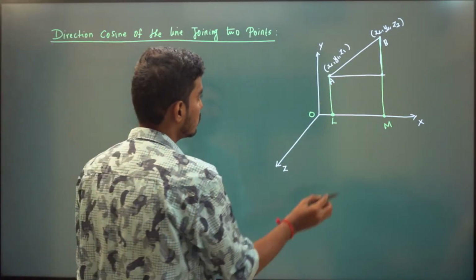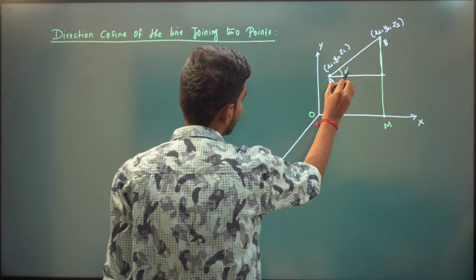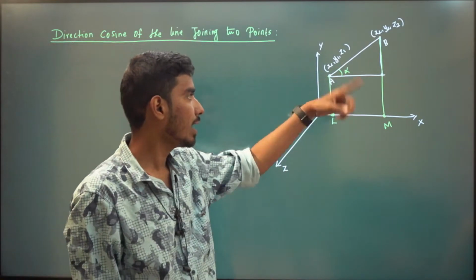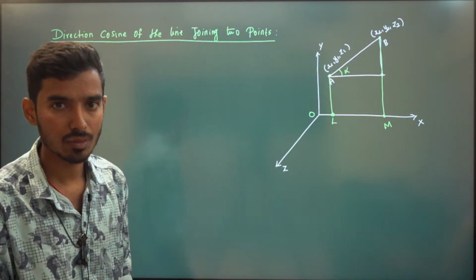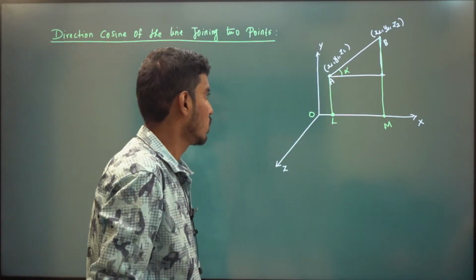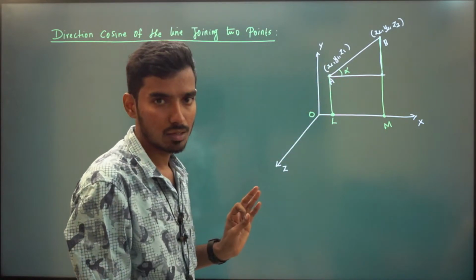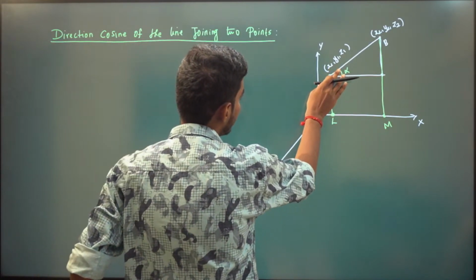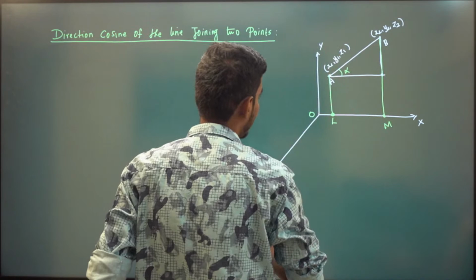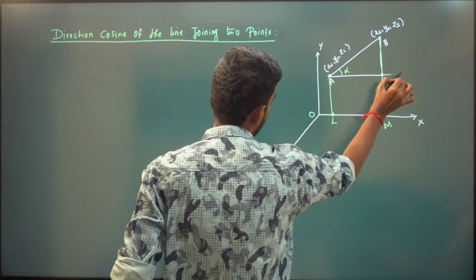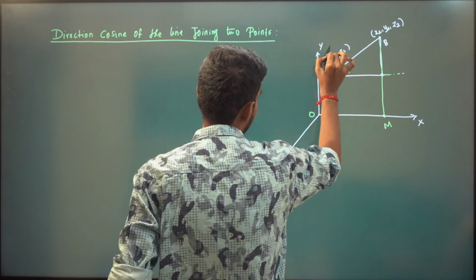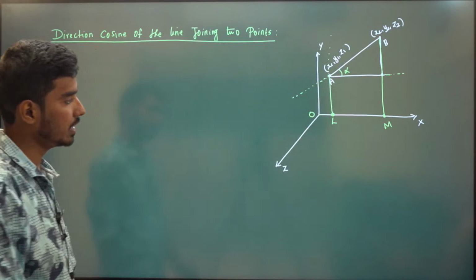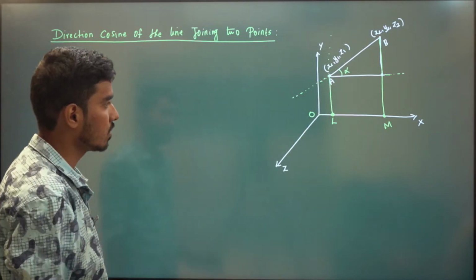Now this is our angle alpha. This is our direction cosine. If the lines are parallel, the angles will be the same. Now we need to find cos alpha, cos beta, cos gamma. Assume this is our x-axis, this is our y-axis, this is our z-axis. So we need to find cos alpha.